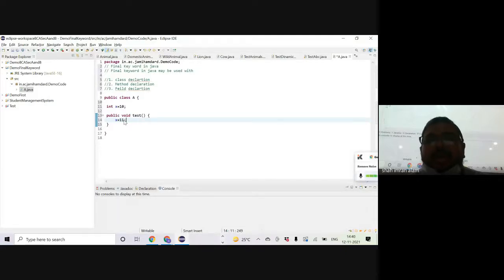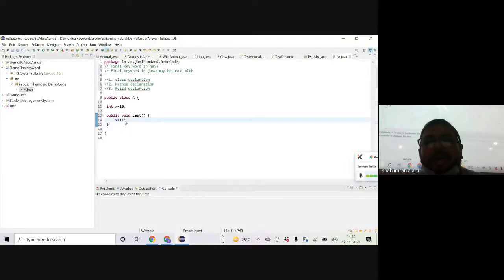So if a variable is a normal variable, that is not a final variable, I have not declared final, then that's a variable and that can vary. That means its value could be changed anytime through any mechanism, whether I am changing it within the class, or from outside the class if it is public, from a method in some other class, or through the getter method or the setter method.